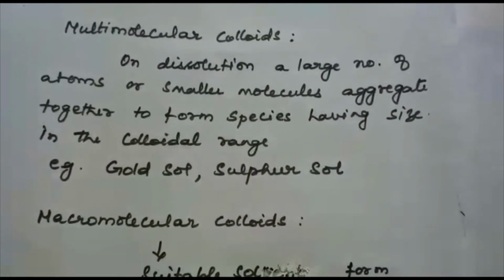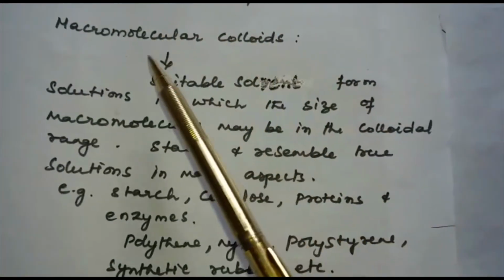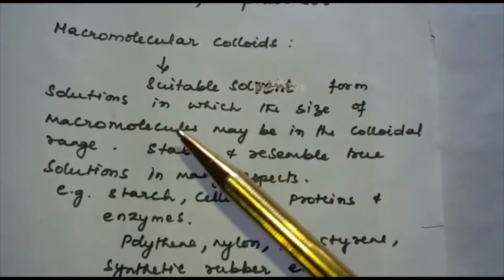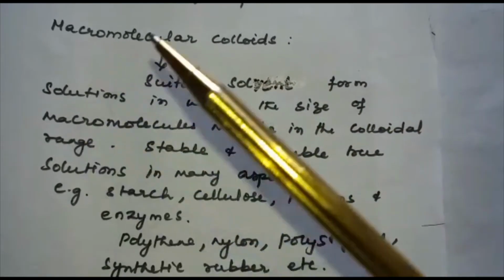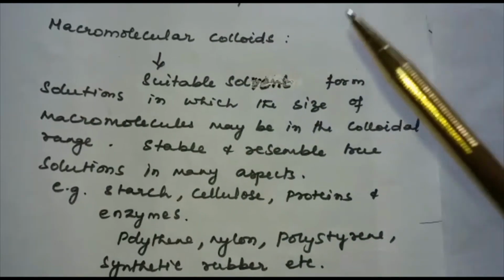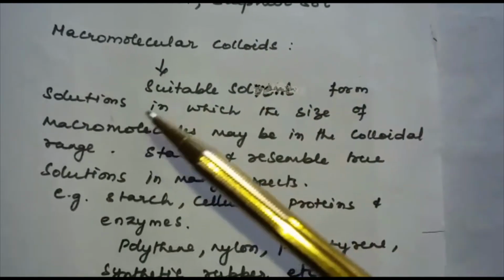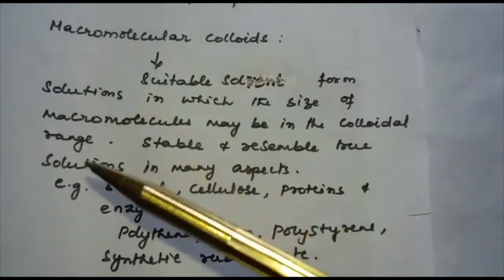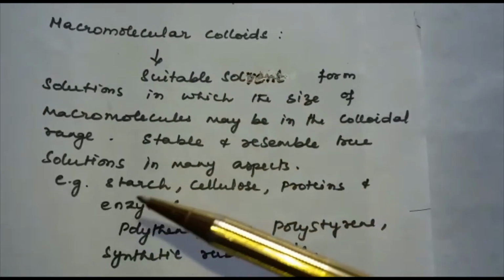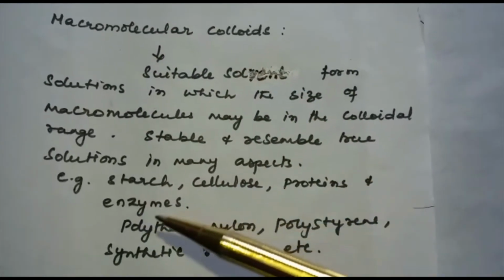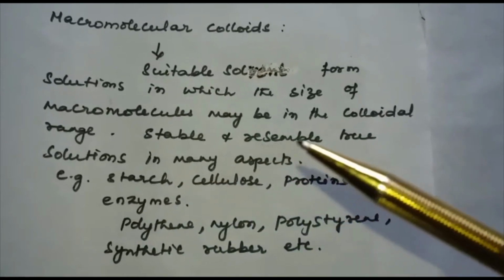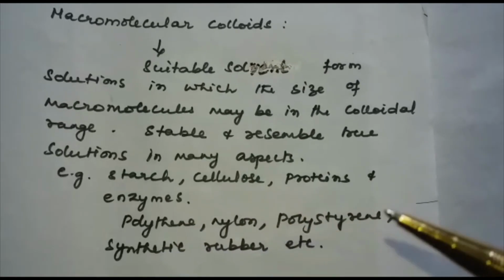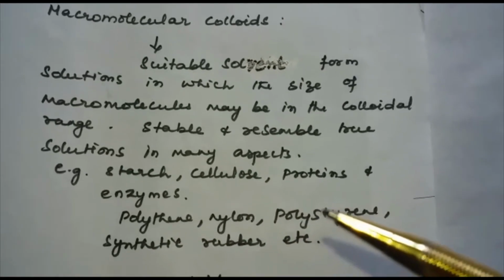Next one is macromolecular colloids. Macromolecules in suitable solvents form solutions in which the size of the macromolecules may be in the colloidal range. They are found to be stable and resemble true solutions in many aspects. Examples are starch, cellulose, proteins and enzymes, which are naturally occurring macromolecules. Man-made macromolecules are polythene, nylon, polystyrene, synthetic rubber, etc.